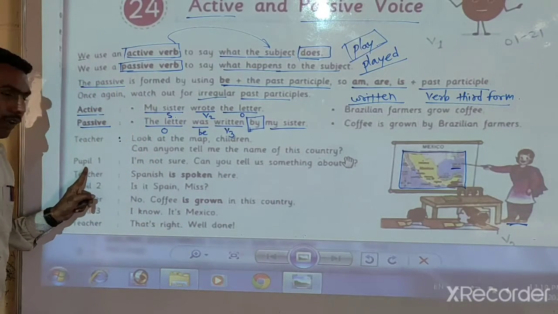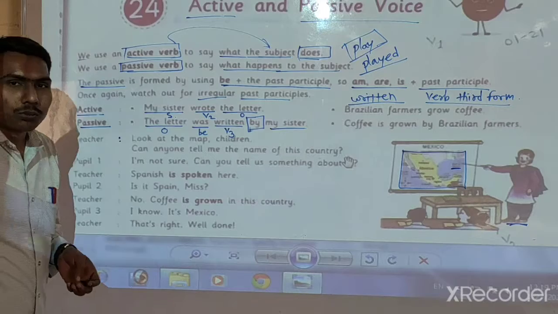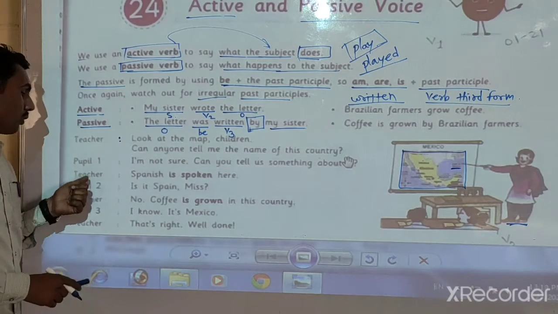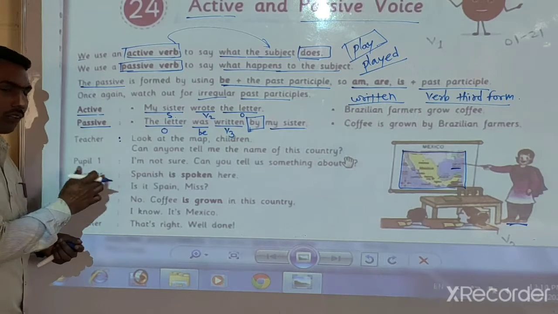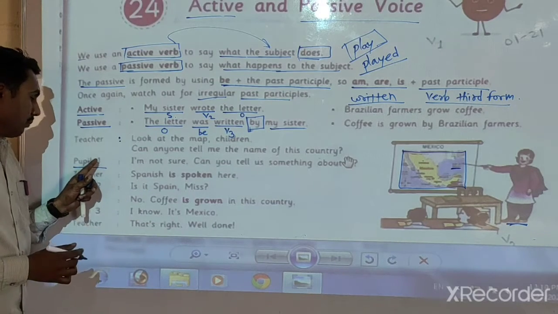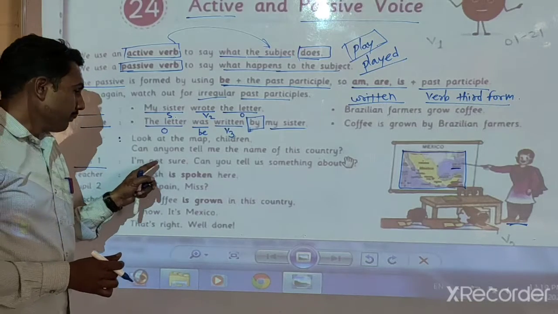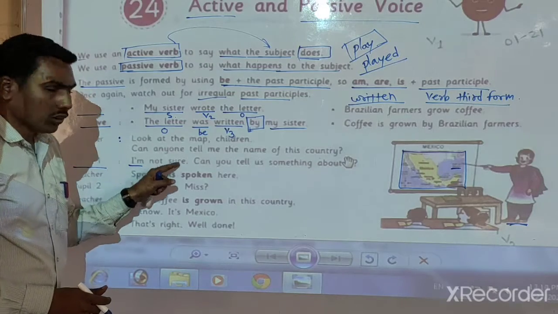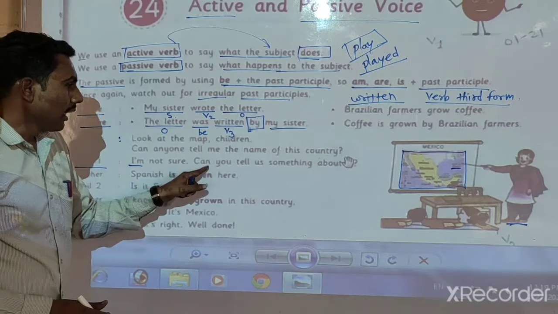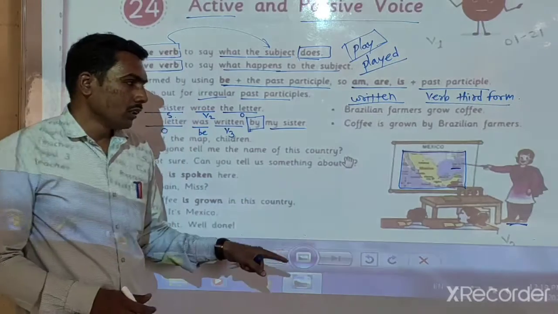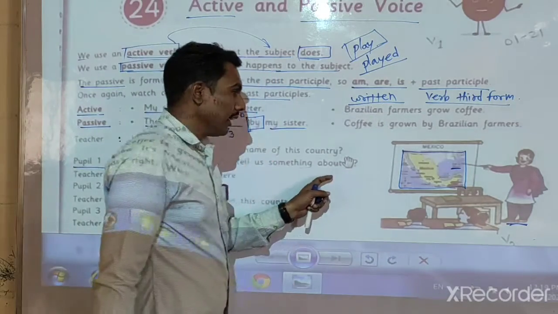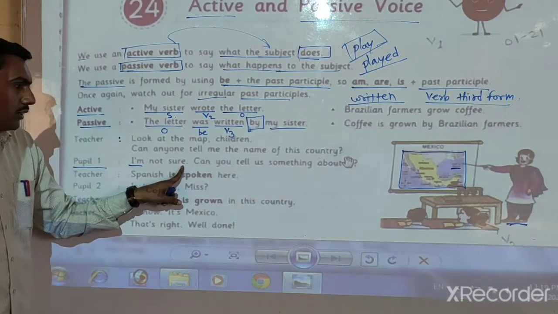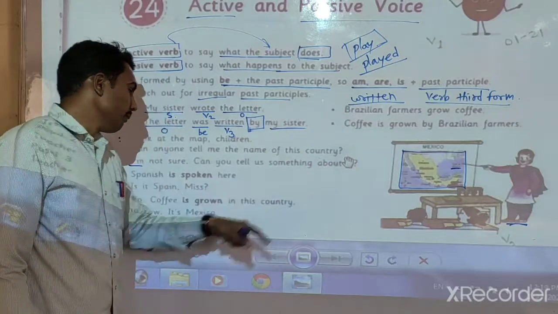Now the first pupil said. Pupil means students. Do you get that? Pupil is a similar word to students. First pupil: I'm, it is the short form of I am, I'm not sure. Can you tell us something about it? Question mark. Then one voice said, Ma'am, I'm not sure. Full stop. Can you tell us something about it?